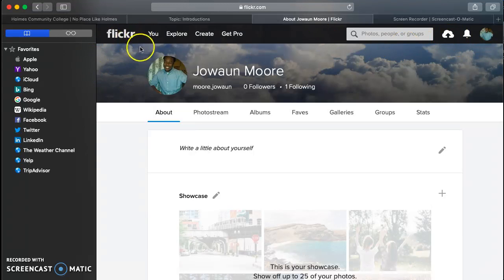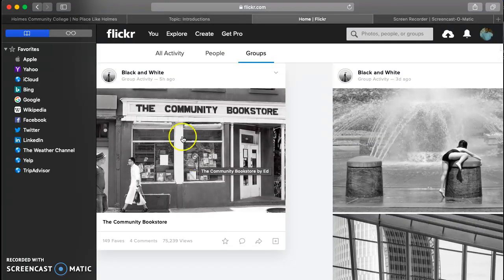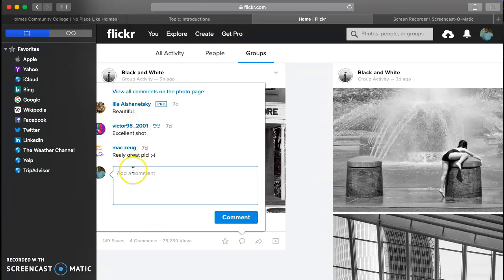And let me show you guys how to comment. Okay, this is a black and white picture from my black and white group. So I'm going to comment. I can right here and view the comments. Get some comments. Great photo. I'm going to comment great photo and comment.